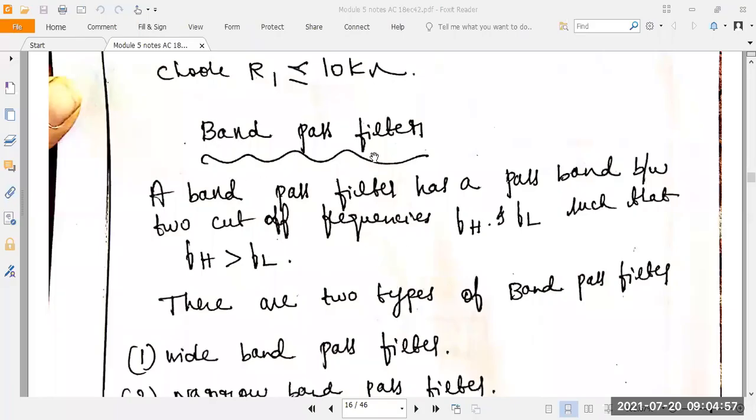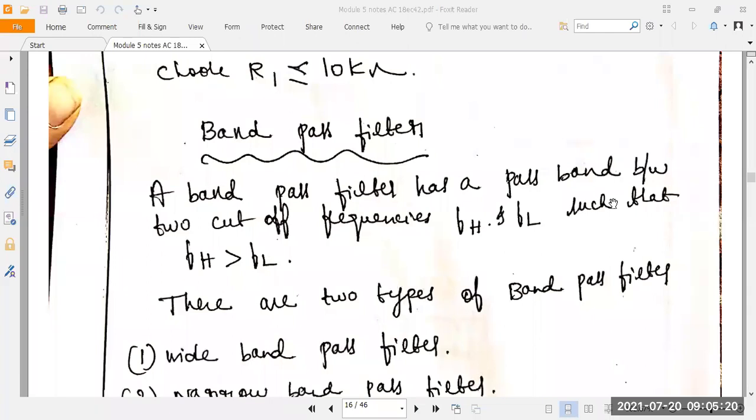Next, let's take the band pass filter. Band pass filter means we can pass the signals within a limited range. That is called a band pass filter. Understood? So here the band pass filter has a pass band between the two cutoff frequencies.